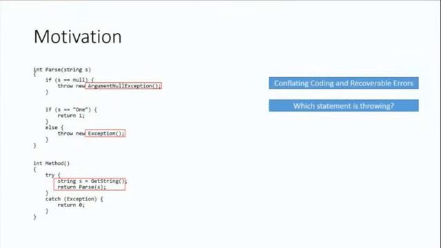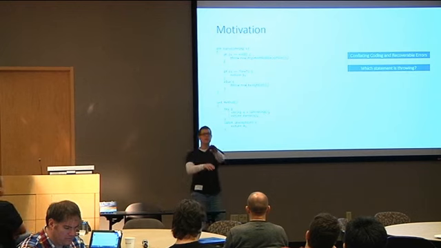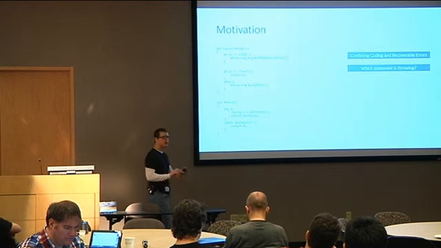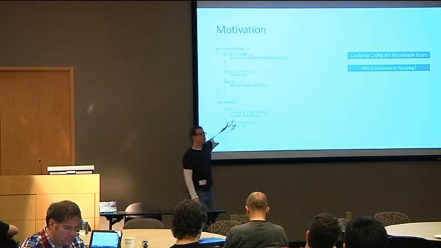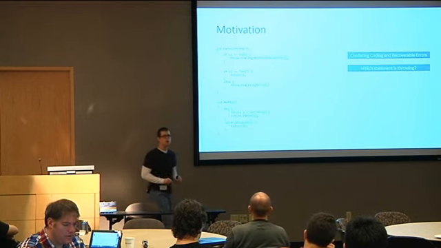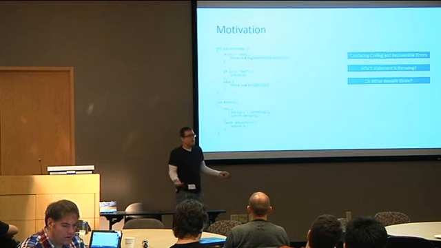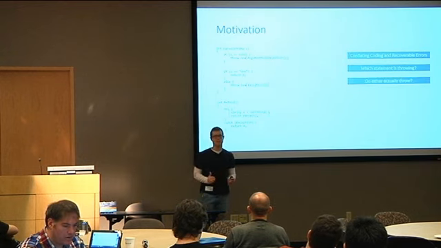The next thing is, if we look at the use cases of parse, when I'm looking at this method as a code reviewer, someone who's reviewing your code, you work on another team, I'm not 100% familiar with your API, which one of these statements is throwing? How do I know what is the control flow of your method? And the answer is you don't know. And the worst case is you don't even know if either of those things actually throw an exception.